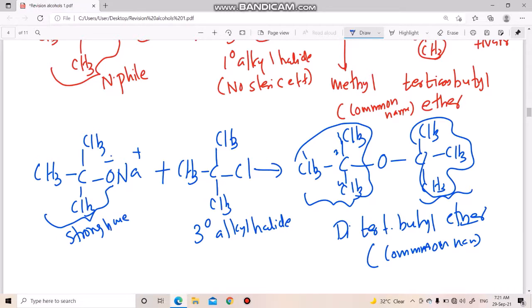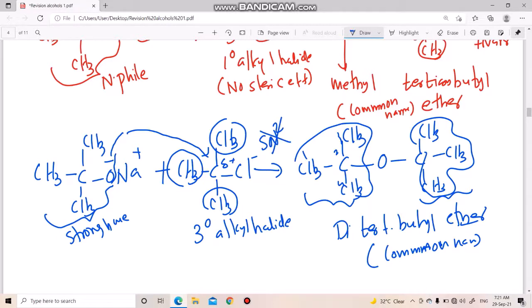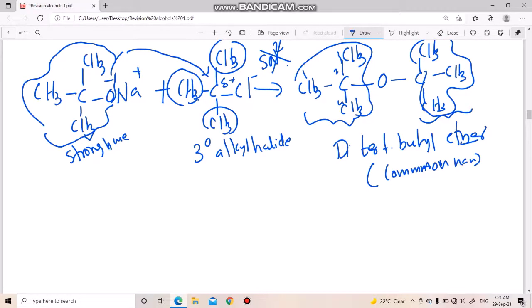Why does it act like a strong base? Because backside attack of this group on the tertiary carbon is not possible due to the steric effect, due to the bulky group. Normal nucleophilic SN2 mechanism is not possible. So instead of substitution, an elimination reaction will take place. For elimination, this part acts like a strong base, CH3C(CH3)2O minus, and abstracts one of the hydrogens from the alkyl halide.